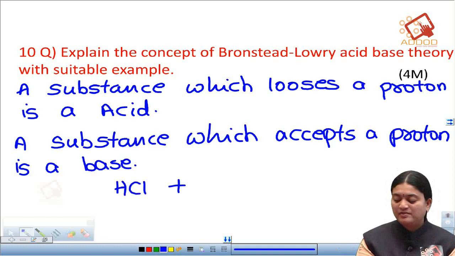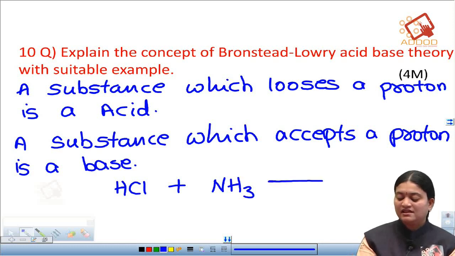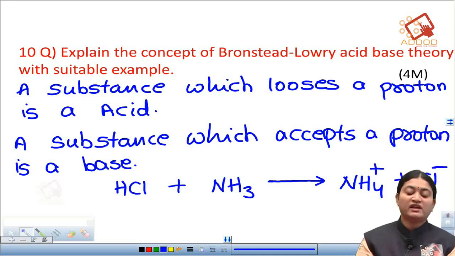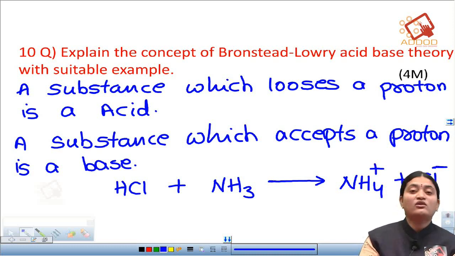HCl plus ammonia. Here the HCl loses a proton and ammonia accepts it to form NH4 plus and Cl minus. Which one is losing the proton? HCl, the hydrochloric acid, is losing a proton. So according to Lowry-Bronsted theory, HCl is an acid here.